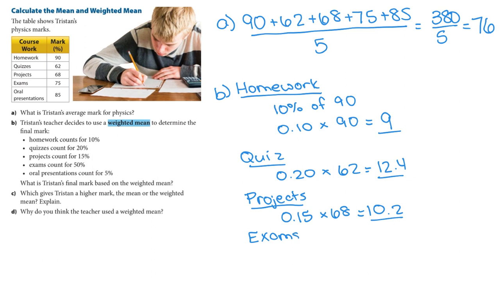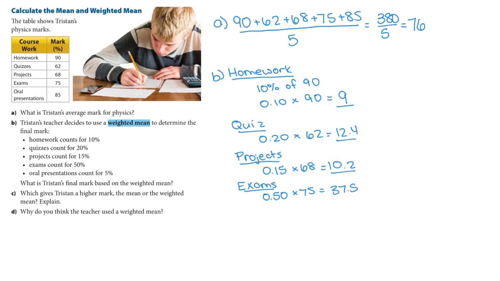Exams are worth 50%, and he has a 75 on his exams, so we do 0.5 times 75, which would give us a value of 37.5. And finally, I'm going to resize this a little bit. And finally, oral presentations are worth 5%, so 0.05. And he has an 85 in oral presentations for a total of 4.25.